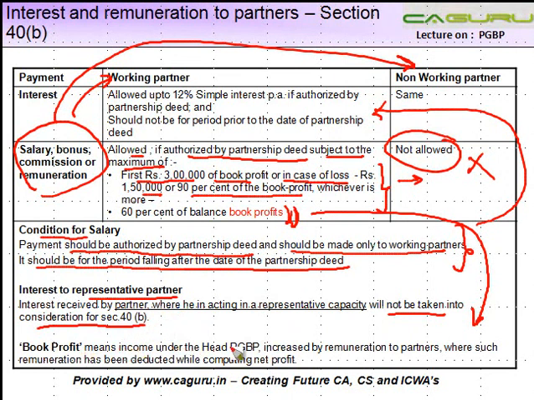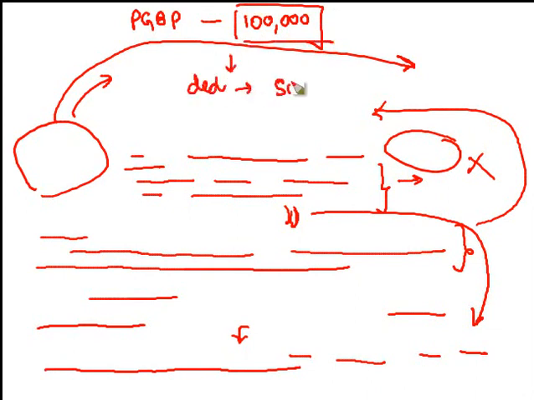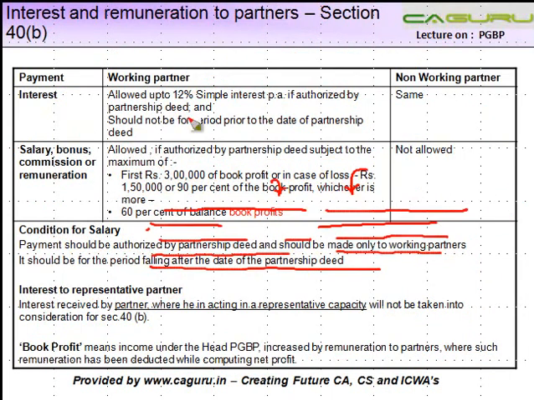Book profit means income under the head PGBP increased by the remuneration to partners, where such remuneration has been deducted while computing net profit. So let's say, for example, your PGBP income stands at 100,000, and in computing this you had actually deducted salary to partners amounting to 50,000. The book profit will be equal to 100,000 plus this 50,000, because that is the amount which is in the nature of an allocable amount to the partners. That is book profit.